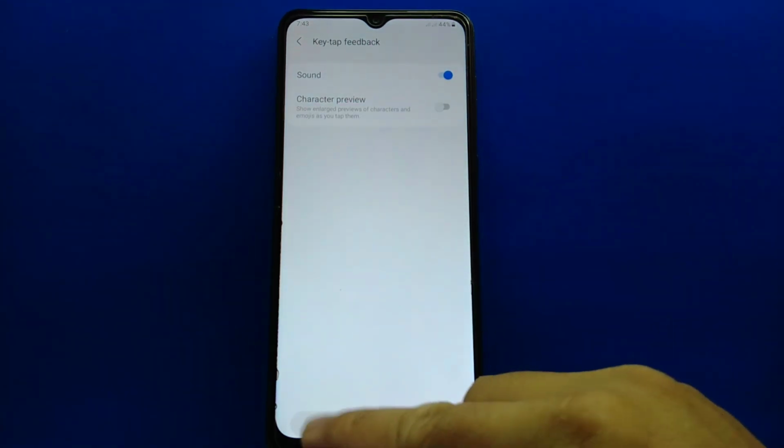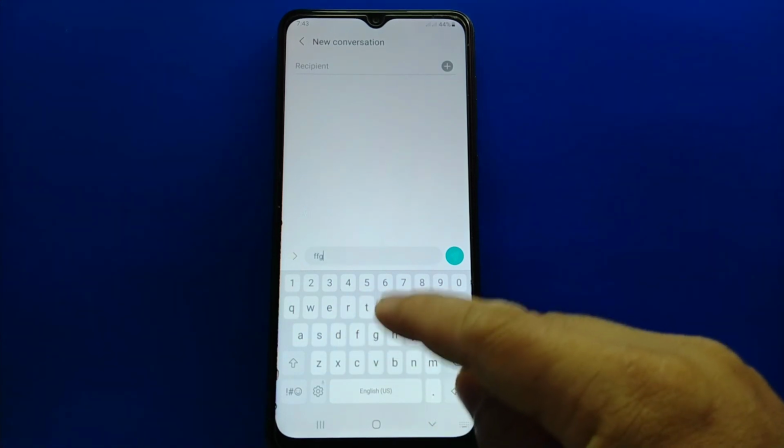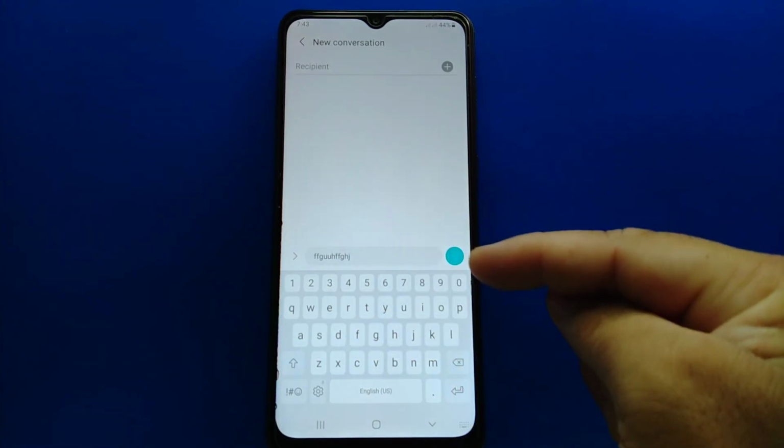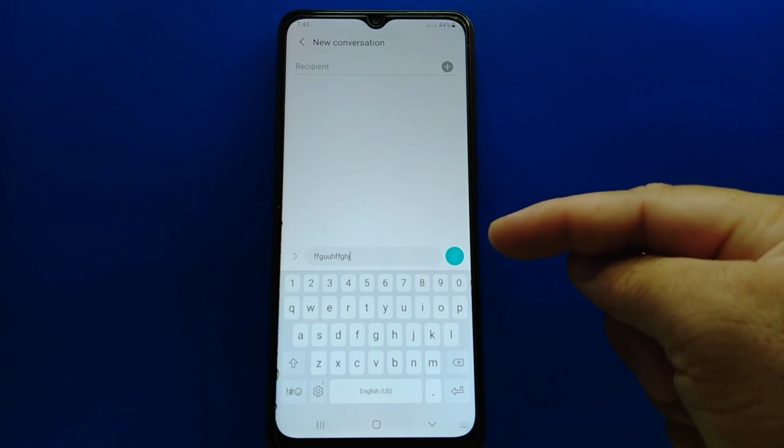Okay, we can try it. And that's it, we have successfully turned on the keyboard sounds on my Samsung Galaxy A02.